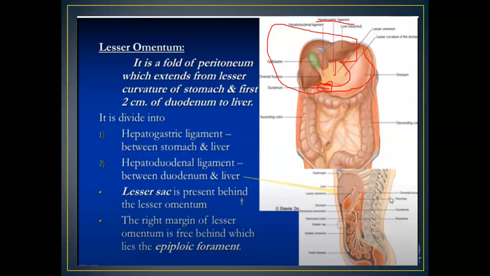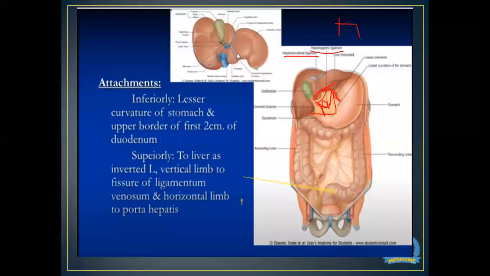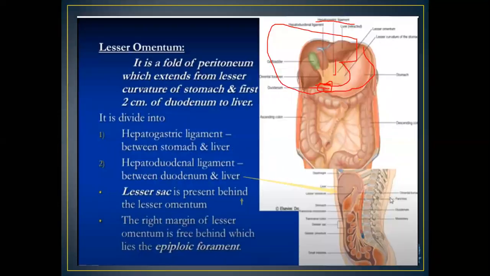Inferiorly, it is attached at the lesser curvature of the stomach, the hepatogastric part or hepatogastric ligament, and the next part, the hepatoduodenal part or hepatoduodenal ligament, is attached at the first 2 centimeters of the duodenum. That is the attachment of the lesser omentum.